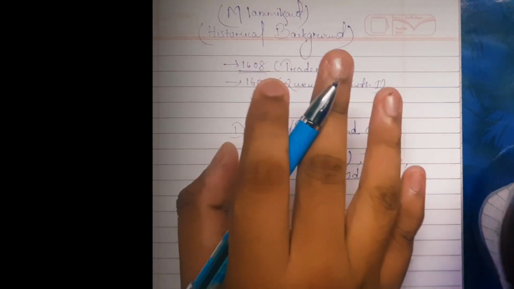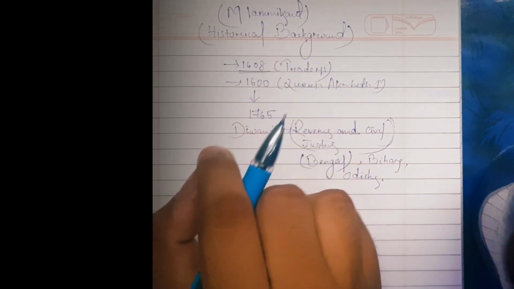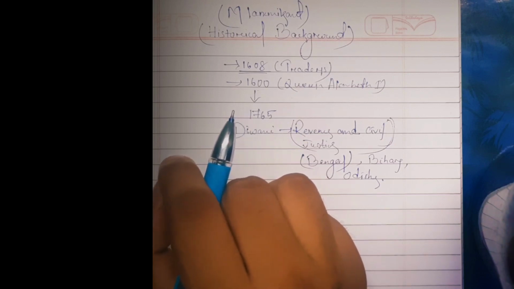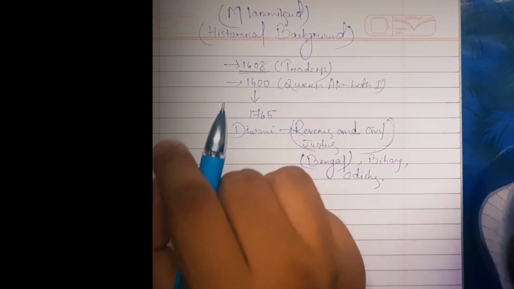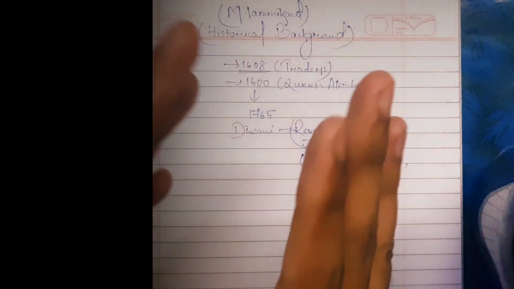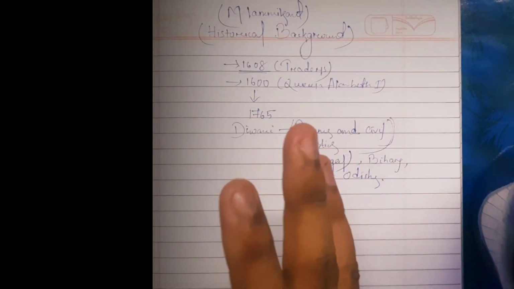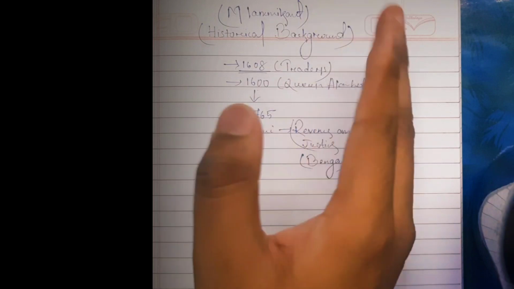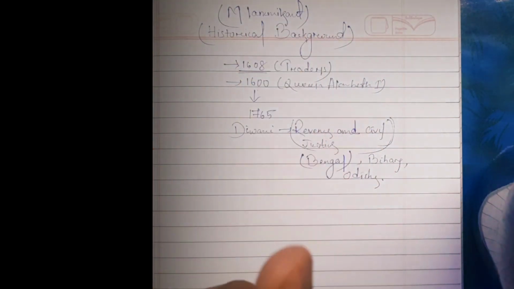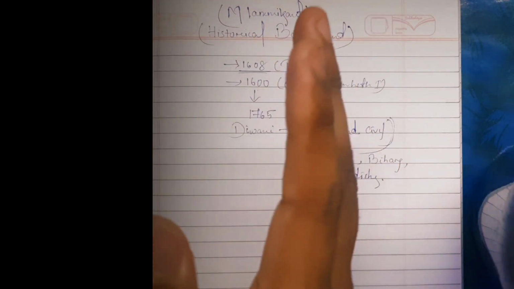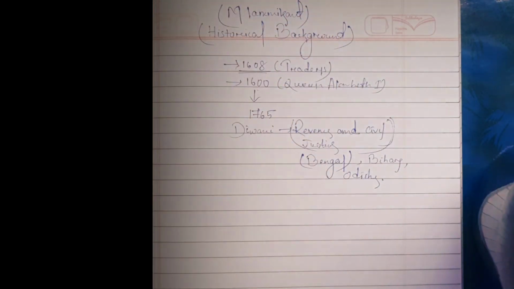In 1858, in the wake of the Sepoy Mutiny, the British Crown assumed direct responsibility for the governance of India. The rule continued until India was granted independence on August 15, 1947. So at first the company ruled India, but after the Sepoy Mutiny in 1857, from 1858 till August 15, 1947, the government ruled over India. It means the head of the rule transferred from the company to the British Crown.